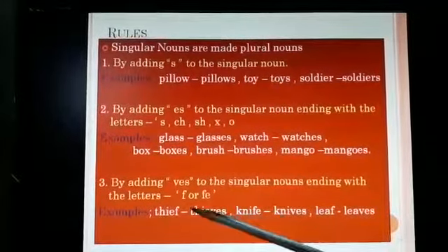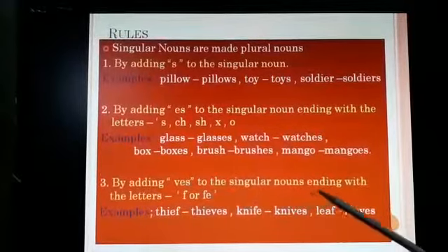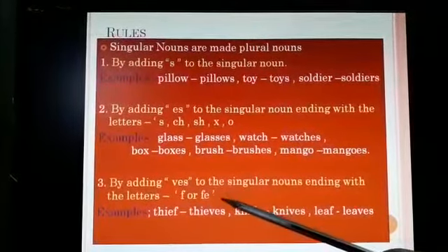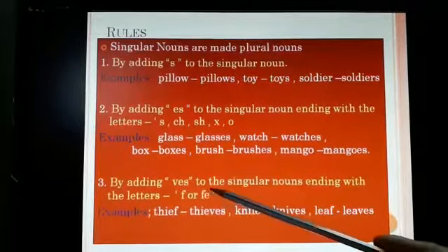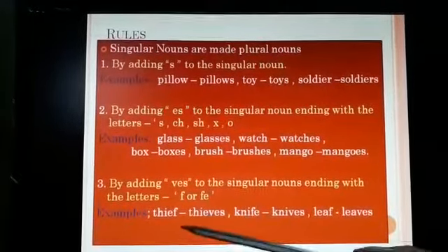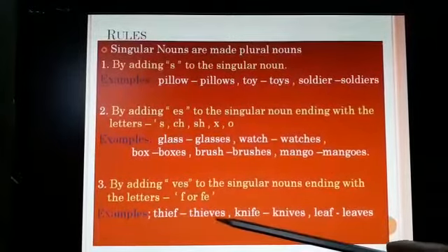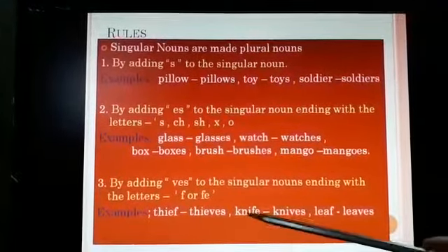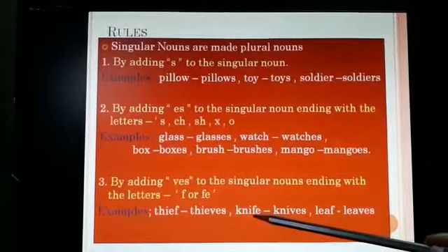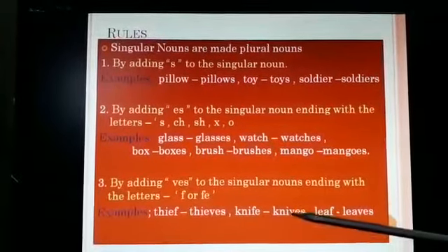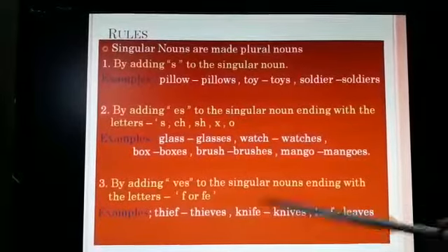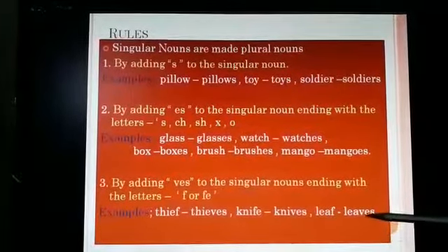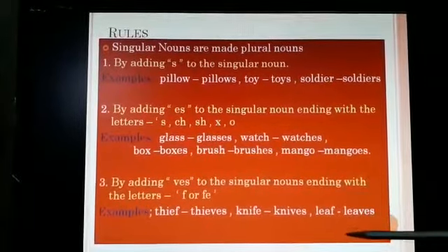Third rule, by adding ves to the singular nouns ending with the letters f or fe. For example, thief. Thief is ending with the f. So here the plural form becomes ves. Thief, thieves. Here knife. This is ending with the fe. So here it is knife, and knives, the ending word is ves. Leaf, leaves, ending with the ves. So this is the third rule.